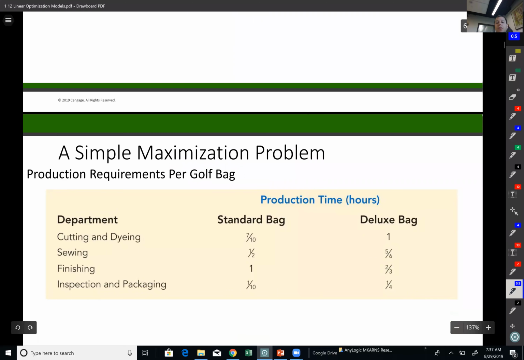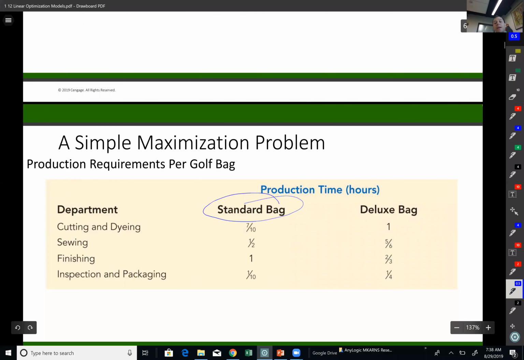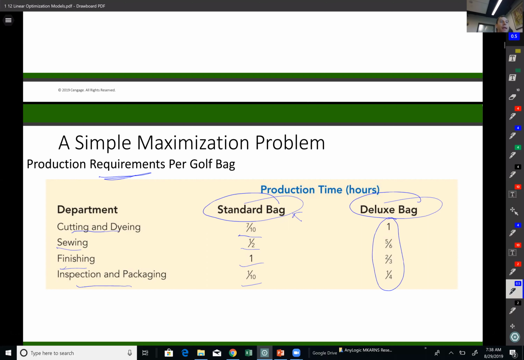To be able to produce their products, it looks like they have two different types of products, standard bag and deluxe bag, and there are some requirements for these bags. For example, to produce one standard bag, they need 7/10 of an hour of cutting and dyeing department time, half an hour of sewing, 1 hour of finishing, and 1/10 of an hour of inspection and packaging. The same corresponding numbers are given for deluxe as well. So each product requires a different amount of hours.